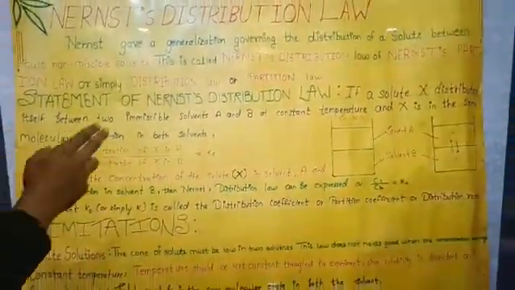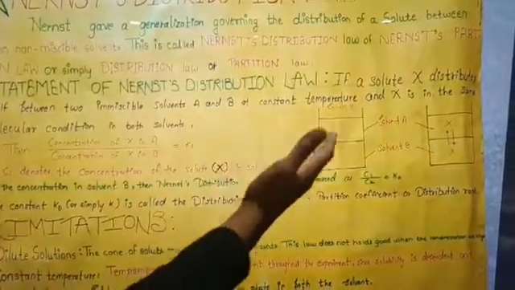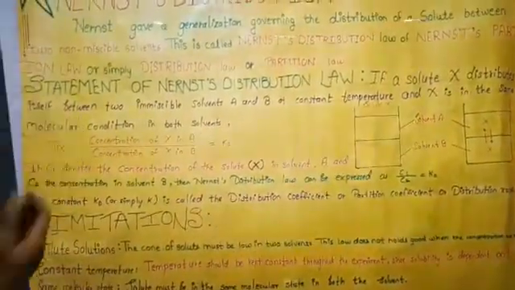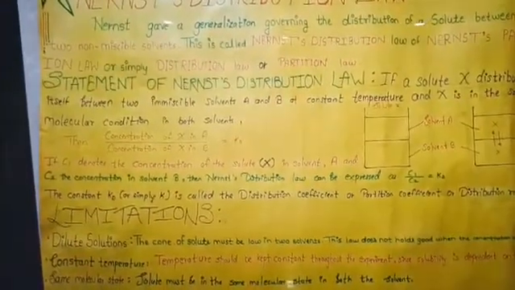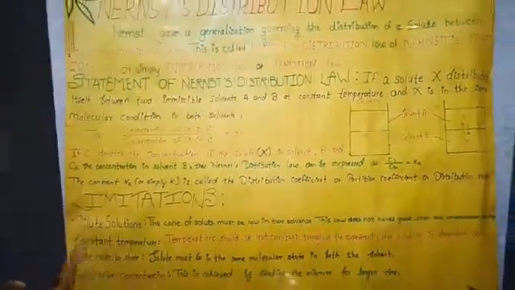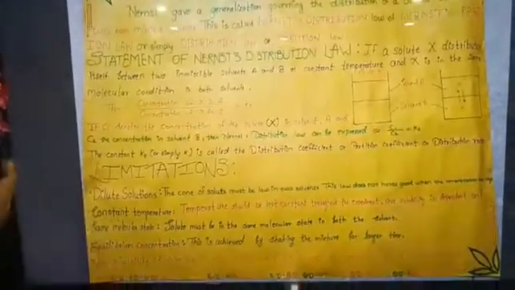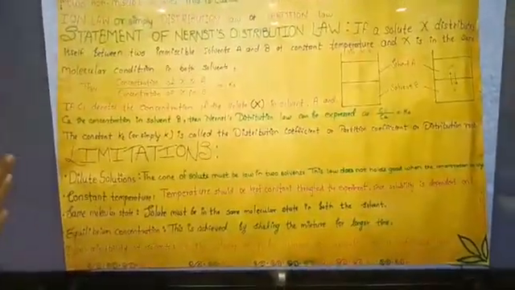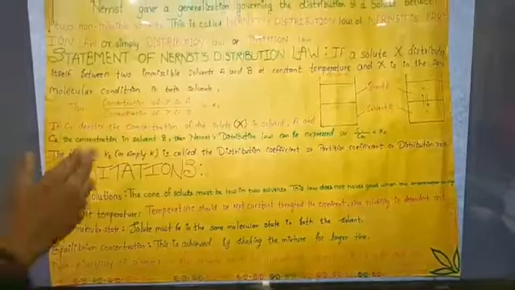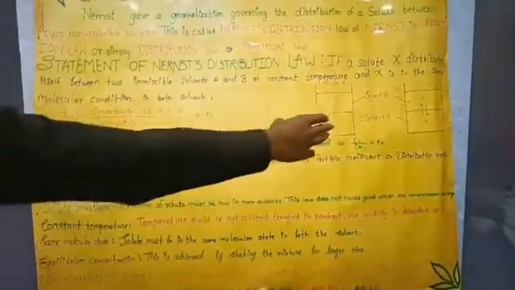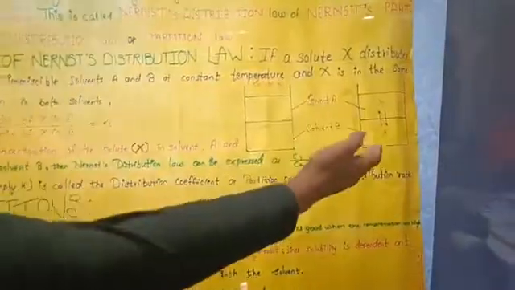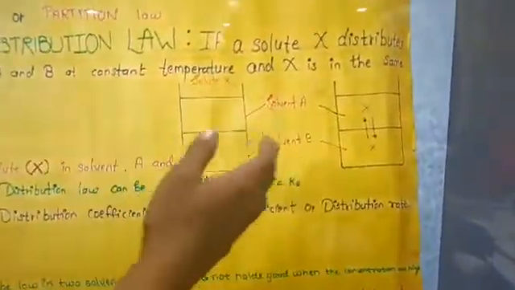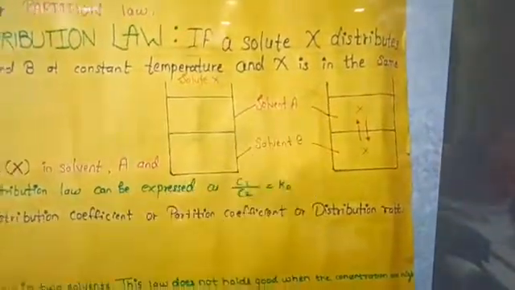Statement of Leibniz distribution law: if a solute X distributes itself between two immiscible liquids A and B at constant temperature and X is in the same molecular condition in both solvents, then the concentration of X in A upon the concentration of X in B is Kd. As we can see in this diagram, solute X consists of solvent A and solvent B. After applying constant temperature and same molecular condition, they start to distribute.